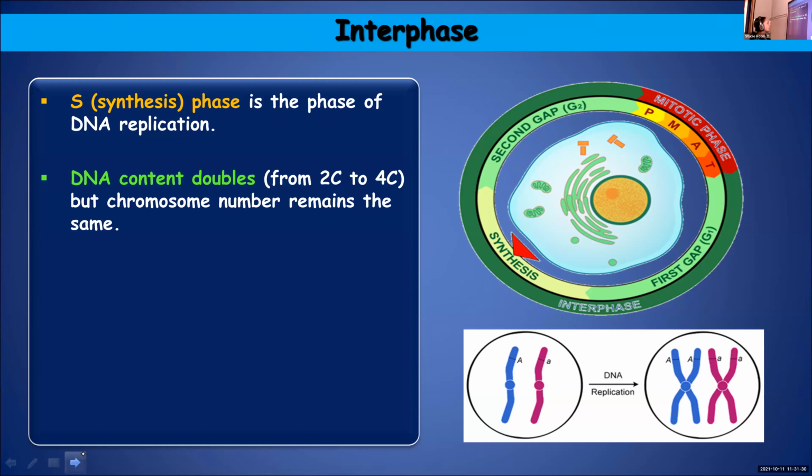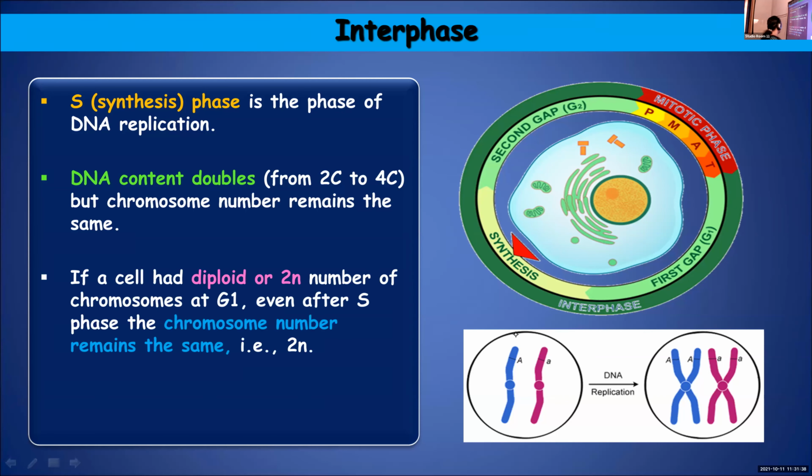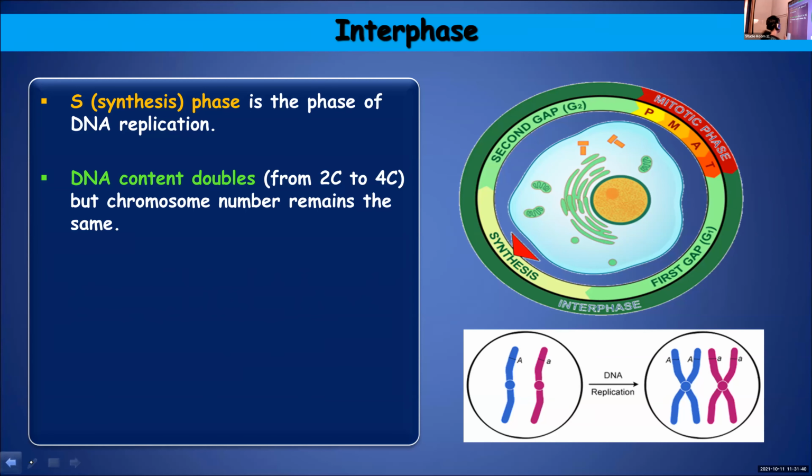So you can see in the picture that the chromosome number, here we had 1, 2 chromosomes. So here also we are having only 1 and 2 chromosomes even after replication.